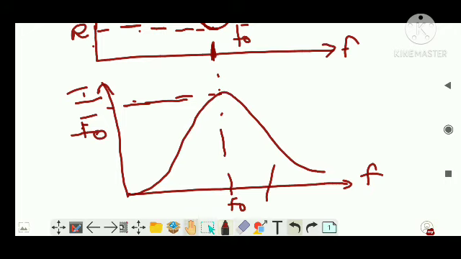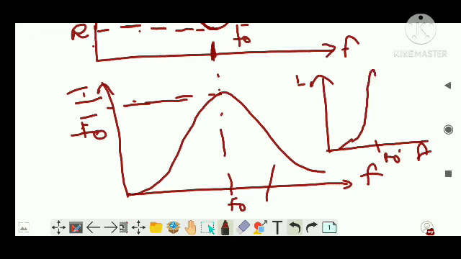Now let's move on with something which you have to know about sharpness. Now my question is, if you have two diagrams like this, I'm going to draw a smaller one here, for current and frequency itself, and this is F naught dash, let's say, and here the graph is like this. That means this has much more sharpness than this one. So this is LCR circuit 1, this is LCR circuit 2. Now out of these two circuits, which is much better? How can I say whether a circuit is good or not? By looking at the current-frequency graph of an LCR circuit.